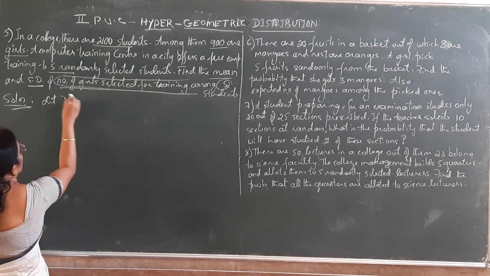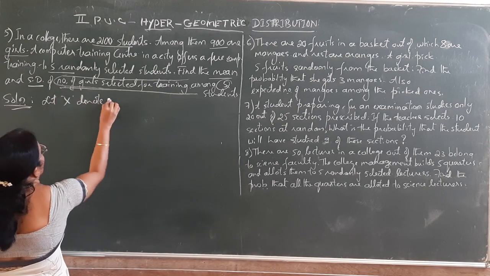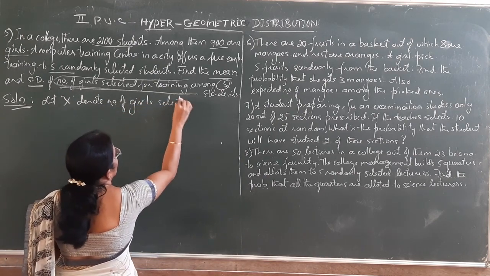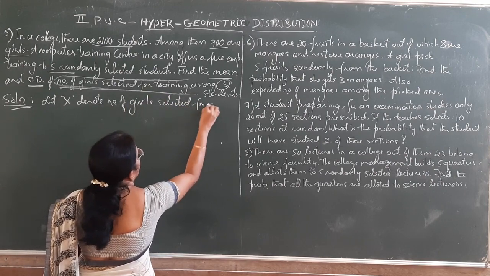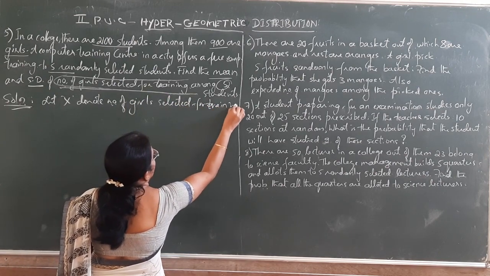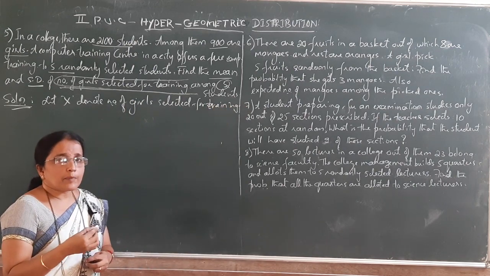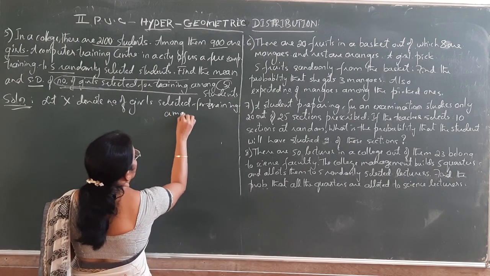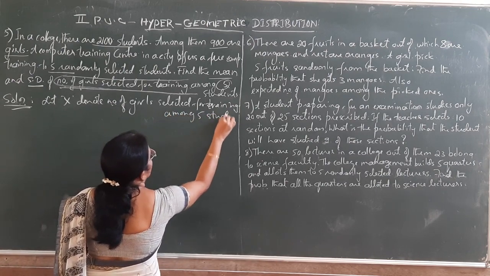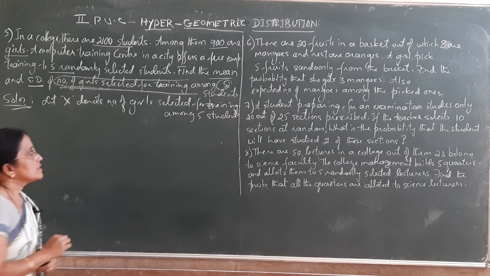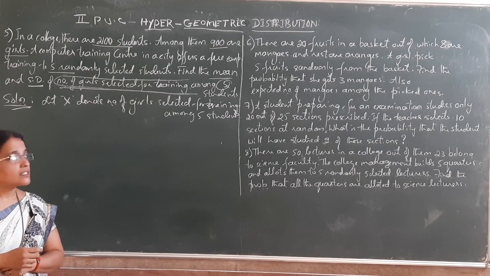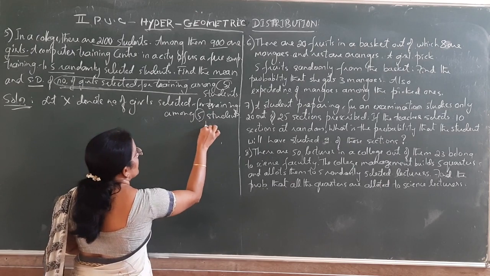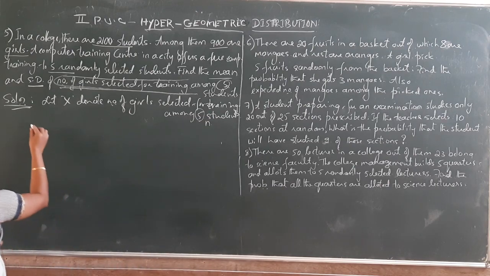So let x denote number of girls selected for training among, always among a particular sample, among the units in the sample. So here it is given among 5 students. Let x denote the number of girls selected for training among 5 students. Now this 5 indicates n, the sample size in a hypergeometric distribution.